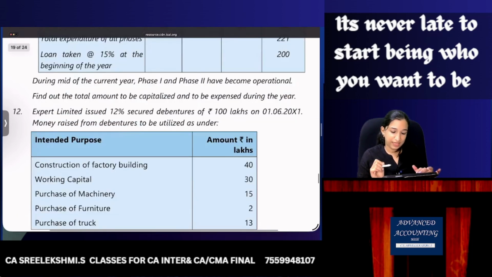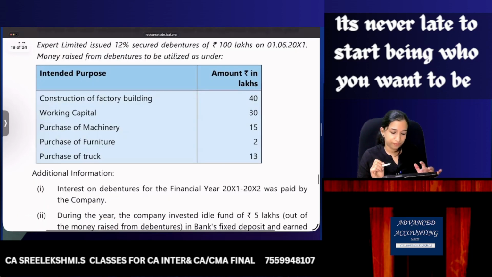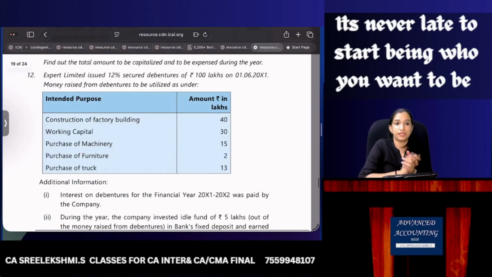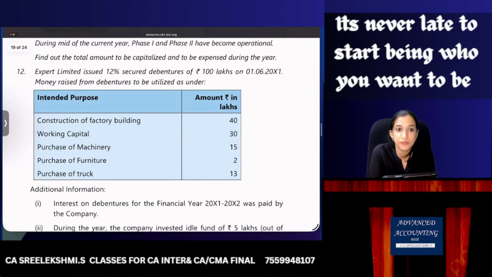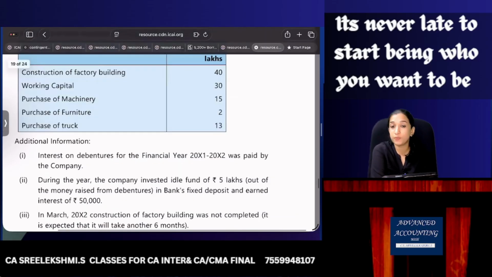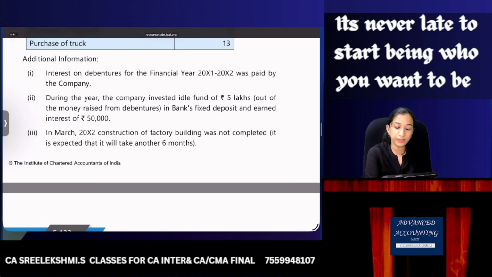Next one is also we can easily skip. If you want me to read, I can read, okay. Expert Limited, let's read this. Expert Limited issued 12% secured debentures of 100 lakhs on 1st June 2011. Money raised from debentures is to be utilized as under. So interest on debentures was paid by the company. During the year, company invested idle funds of 5 lakhs and raised interest of 50,000. Okay, that we know. Interest income will be deducted.